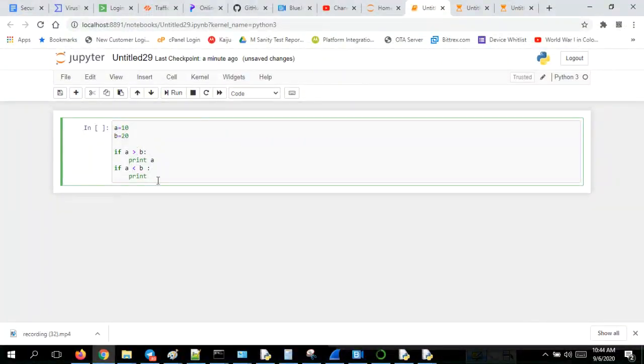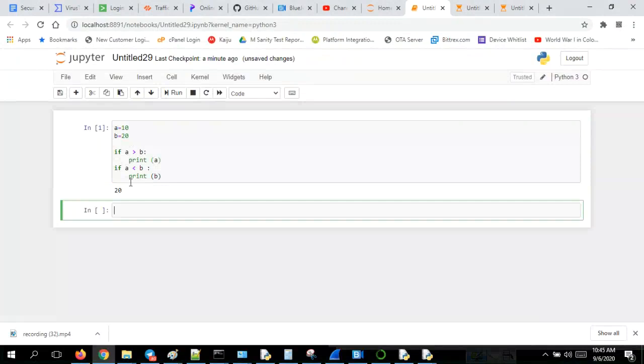Okay, A greater than B, print A. A less than B, print B. Just take this like this, just some small statements which I have given without else or anything. Now I'll run it.